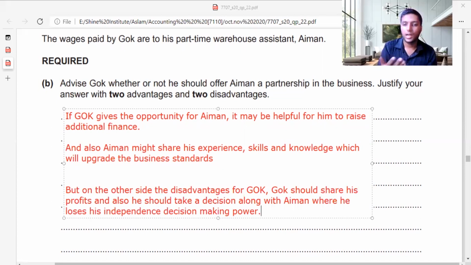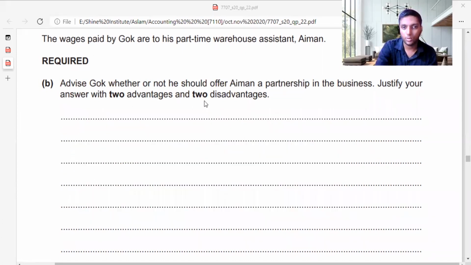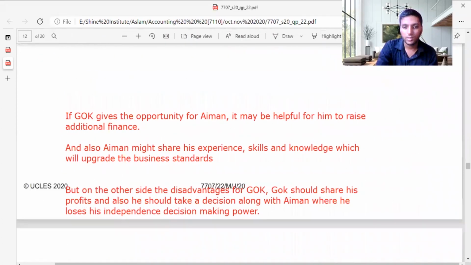But on the other side, I've given some disadvantages. Gok should share all his profit, and also when he's taking a decision, he should always take it along with Ayman's consent, so he can't take decisions alone. So I think I have discussed everything related to question number 3 on 7707 May June.